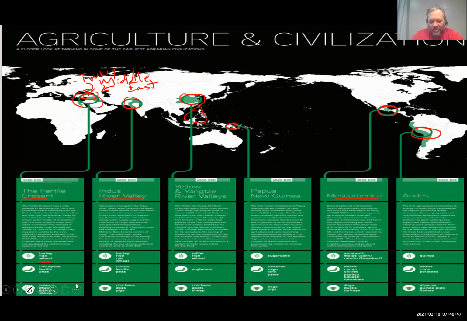So you see cows here, and you're not going to see them anywhere else, because our big domesticated animals, the ones that we think of like cows and horses, come from this area. So again, cows, dogs, goats, and sheep. When we talk about the Indus River Valley, we've got barley, rice, rye, and wheat. So jot those down. And for domesticated animals, they had chickens, dogs, and pigs there.